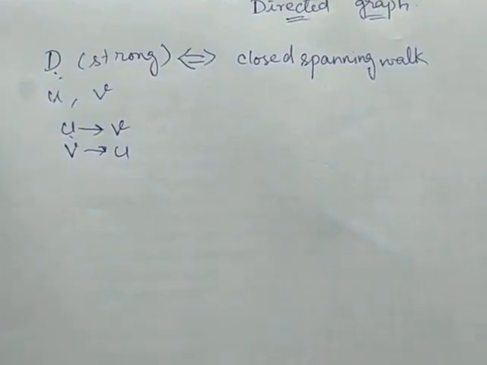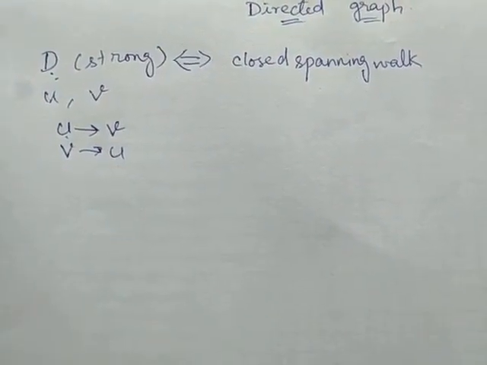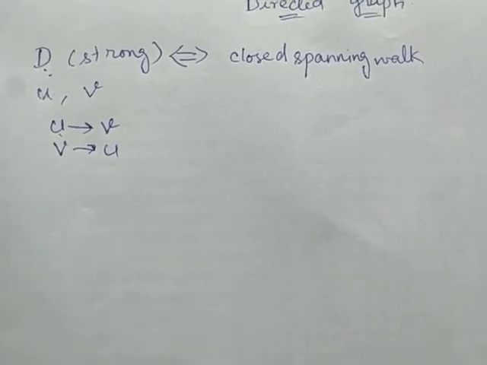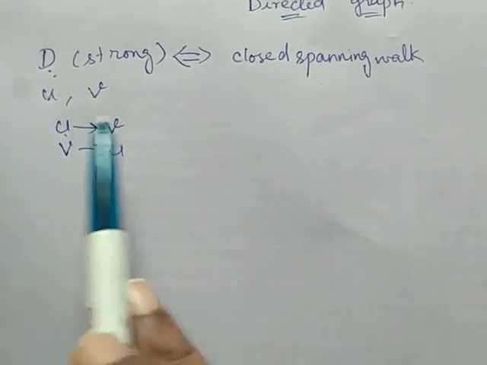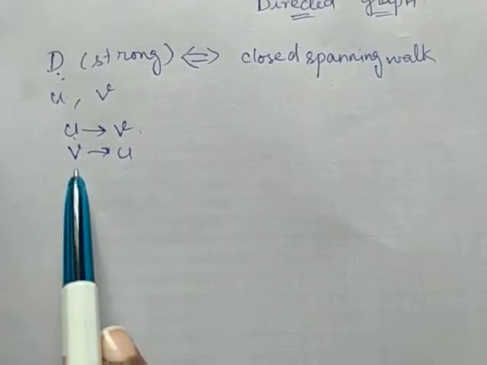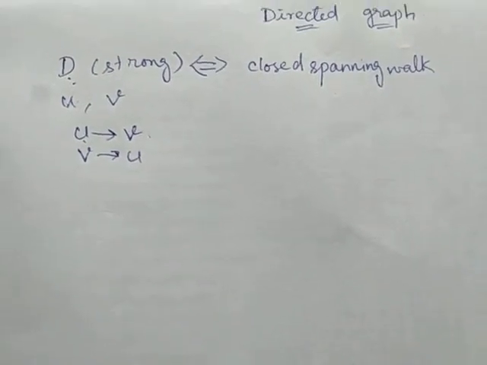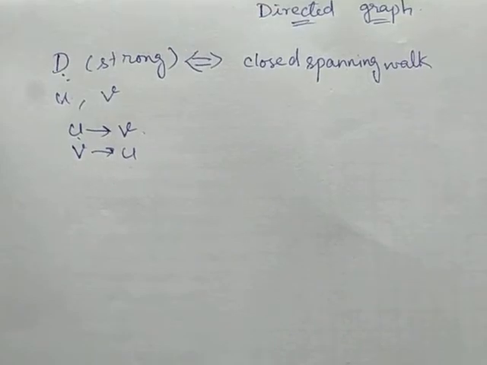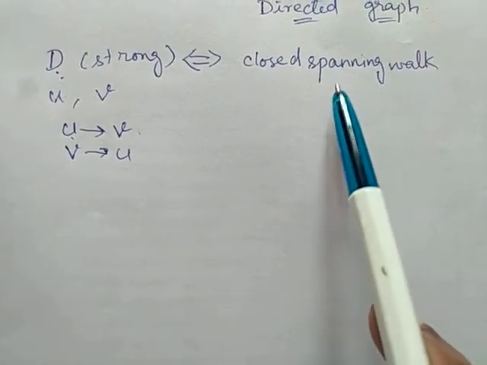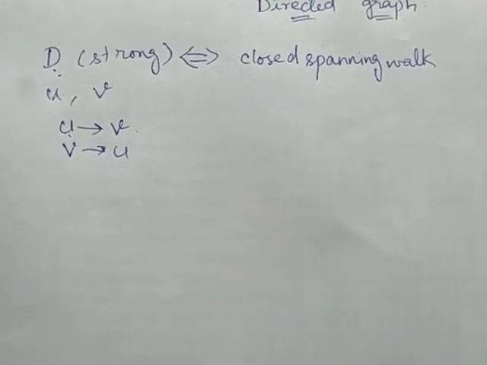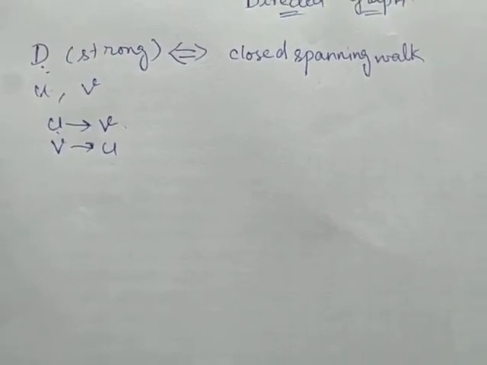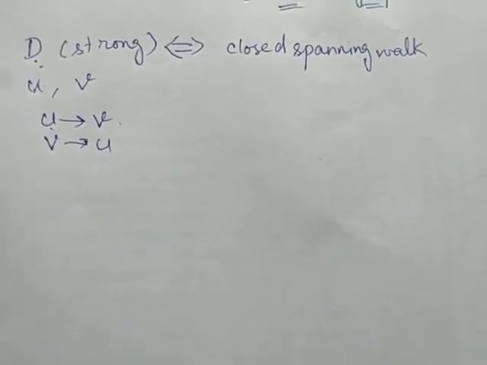So if a graph is strongly connected, then for any two vertices in the graph, there exists a directed path from U to V, and also a path from V to U. So if the graph is strongly connected, then it should have a closed spanning walk. Similarly, if the graph has a closed spanning walk, it should be a strongly connected directed graph. Now we will prove this.